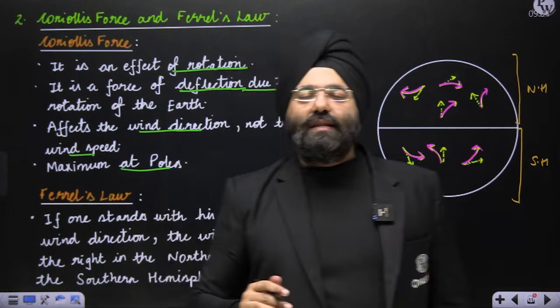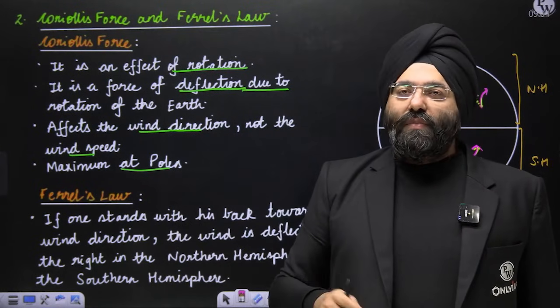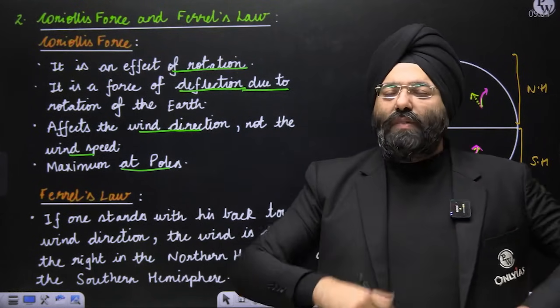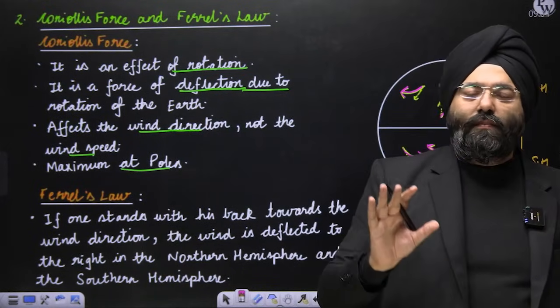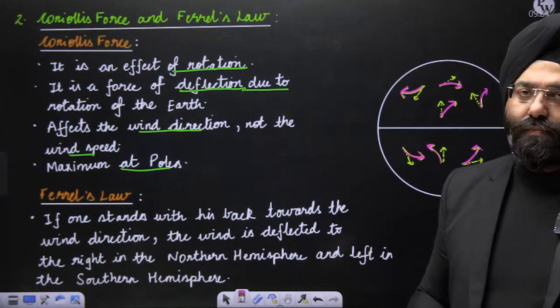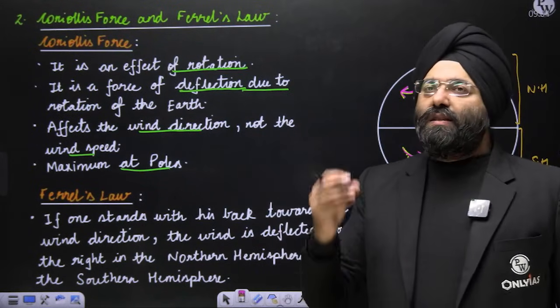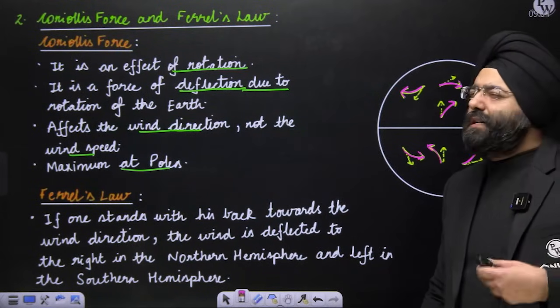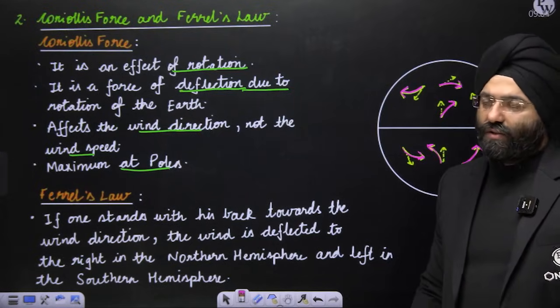What happens is, many people tend to write all this statement for Coriolis only. But if you're writing, you need to mention very categorically, this is Coriolis effect and this is Ferrell's law. I hope it is clear to everybody. This is a very basic concept and this is why you should be understanding. This is something that will be repeatedly asked in your examinations. Let's move ahead.